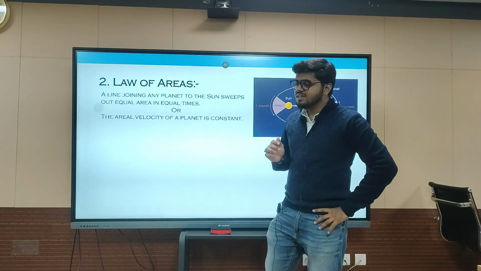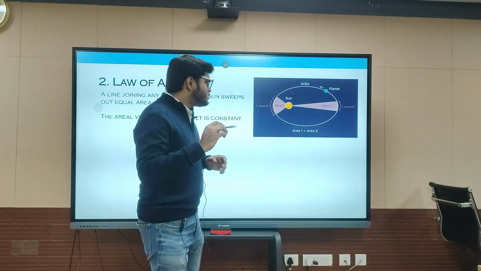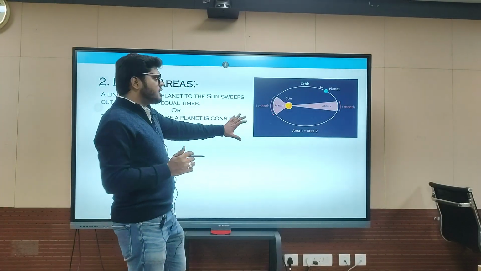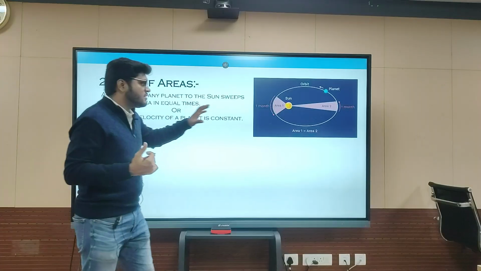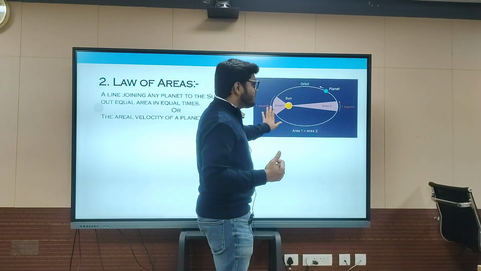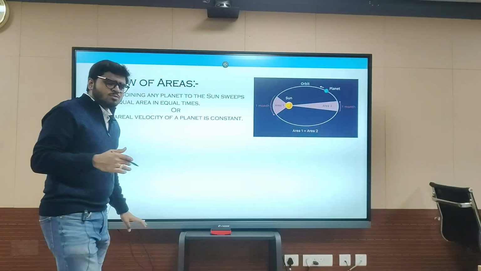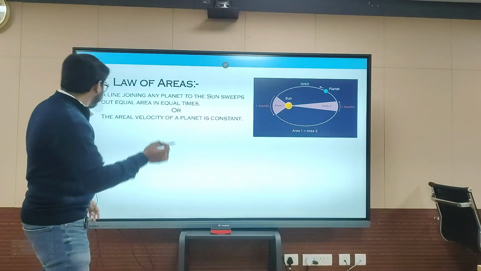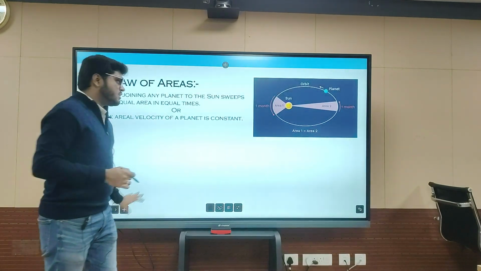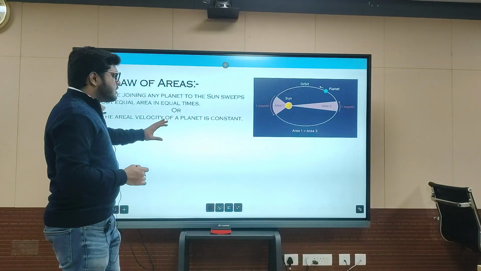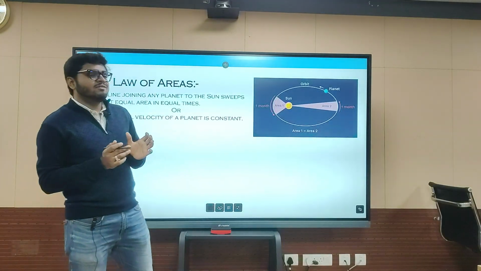So basically, what is areal velocity, or what is Kepler trying to say? By this concept, you'll know how our weather and these things change, like in summer, where our Earth is, and you can also estimate many things with that. So here is a very small and brief derivation for this, showing how areal velocity is constant.